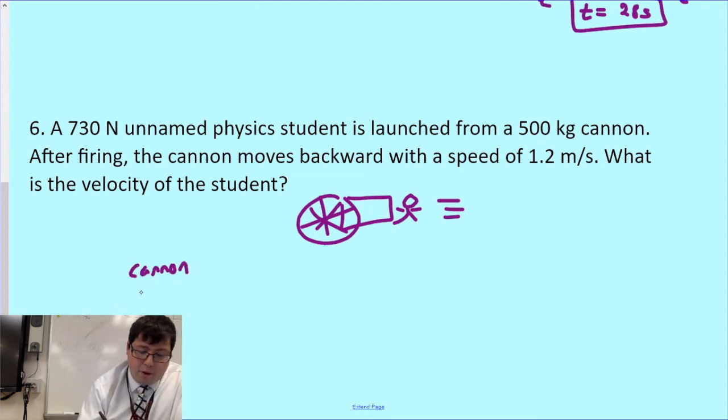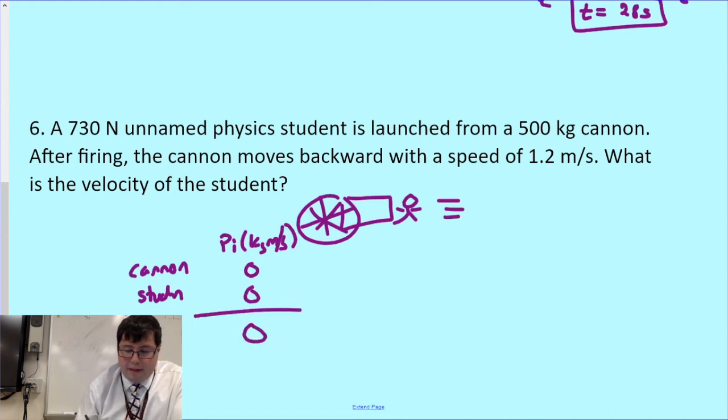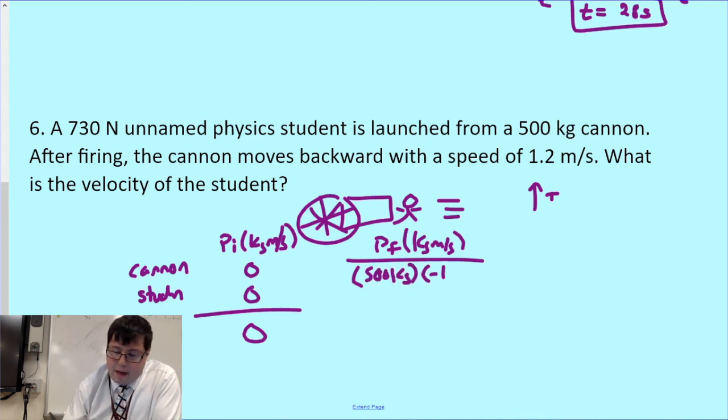So when you list out your variables here, your initial momentum, p i, in kilogram meters per second, ends up being 0 and 0 for a total momentum of 0. Now, let's consider the final momentum. We know exactly what happens to the cannon. The cannon recoils. It's moving backward at the speed of 1.2 meters per second. Let's go ahead and say that the forward direction is going to be positive. So for my cannon, it's a 500 kilogram cannon at negative 1.2 meters per second.